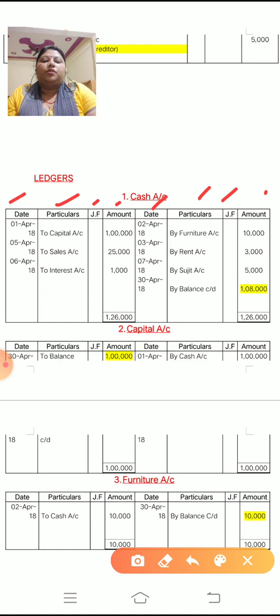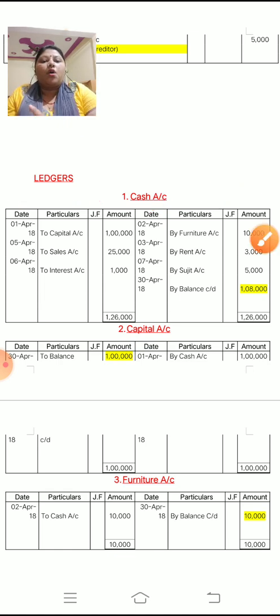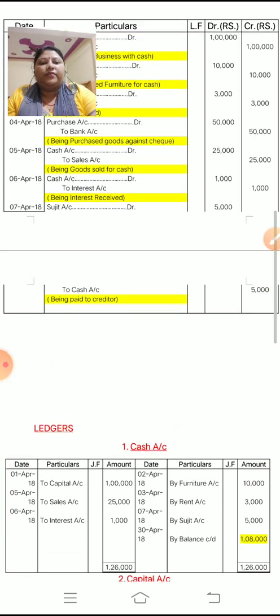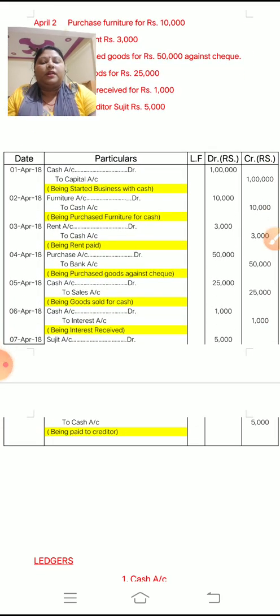In this way you have to make the ledger. Now how do you post the entries in this ledger? Now you have to see all the cash transactions. So first we will see the cash transactions. The first cash transaction is cash account debit to capital account.